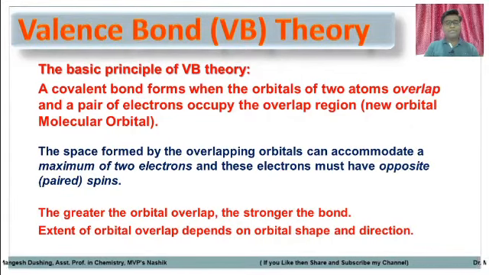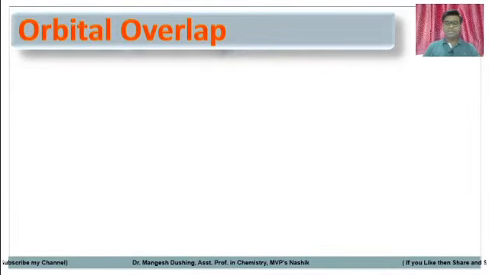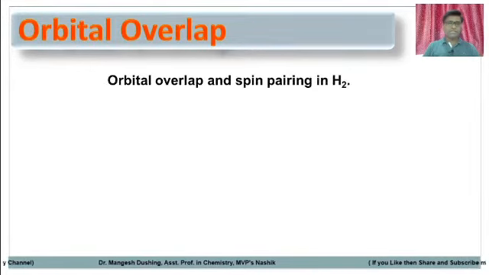Greater is the orbital overlap, stronger is the bond. If the extent of overlap is large, then the bond which is formed after overlap of atomic orbitals becomes a stronger bond. So the extent of orbital overlap depends upon the orbital shape and direction. So what types of orbital overlaps are there?